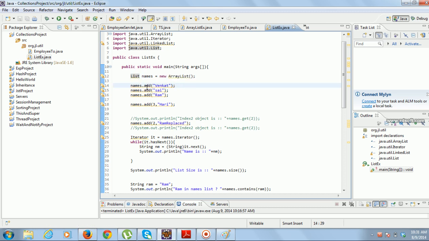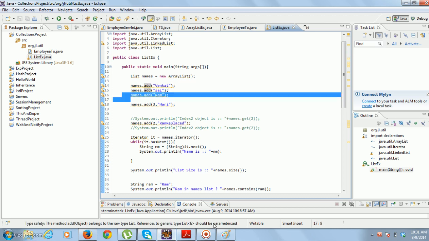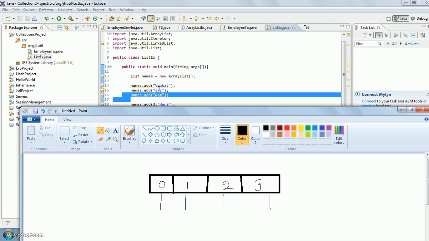Okay, when you want to add an object into the list, you have to call the add method. names.add Venkat, names.add Sai, names.add Ram. Then what will happen? The Venkat will go into the first location. Array list internally uses the array concept, so indexing starts from 0, 1, 2, 3 like that. When you add an object, string is an object, right? So this will be added to the 0th location, Sai will be added to the first location, Ram will be added to the second location.